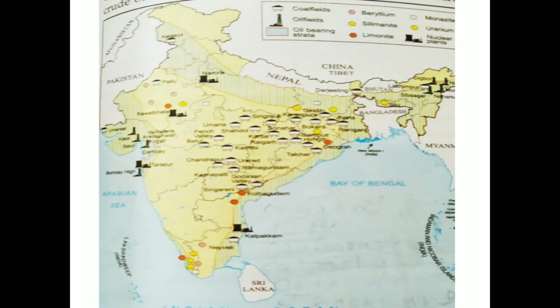So the USA is the largest producer and consumer of natural gas. Then there are other important producers also like Mexico, Netherlands, Russia, Iran, Romania, Germany.